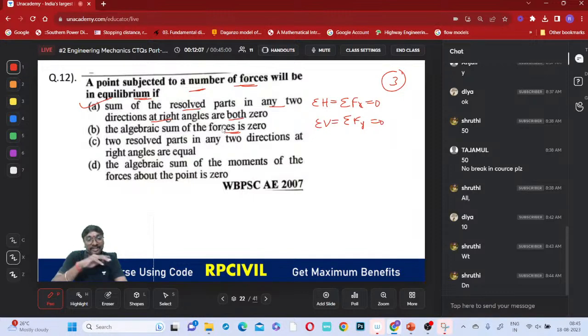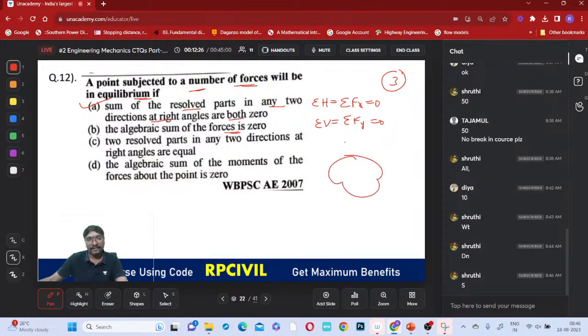Is the algebraic sum of forces only 0, or is the algebraic sum of forces in the x and y directions 0? Which one is correct? The algebraic sum of forces in the x and y directions should be 0, right? Is it clear, everyone? Suppose one force P is in this direction, and one force is in this direction, at Q.